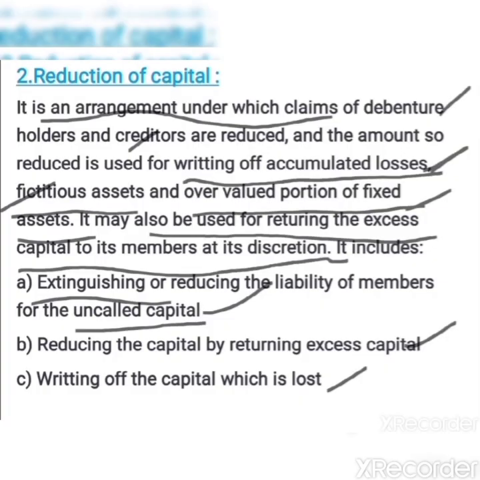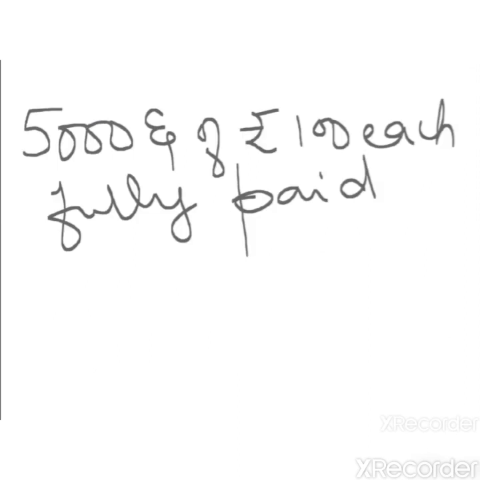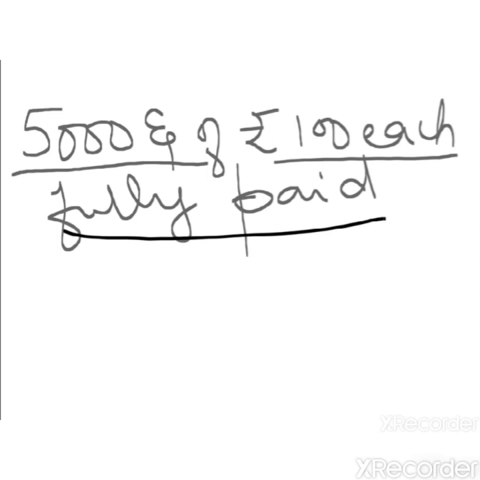Second point says that reducing the capital by returning the excess capital to the members, that is the shareholders. Let me give an example. If the company has 5,000 equity shares of rupees 100 each fully paid, so here the face value is 100 rupees and the entire 100 rupees has been collected by the company. But now the company, under the internal reconstruction, feels that the 100 rupees whatever they have collected is far in excess of the requirements of the company.